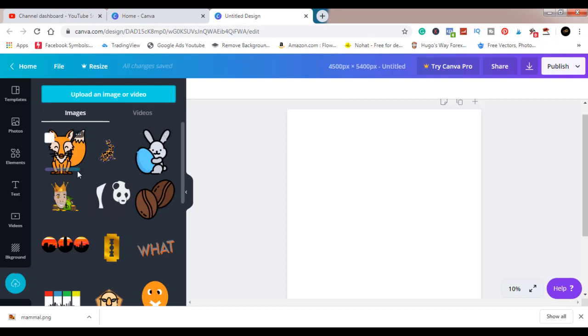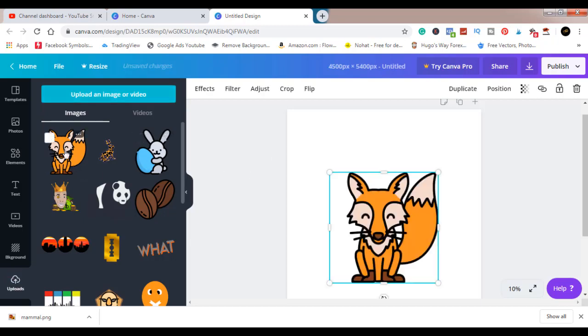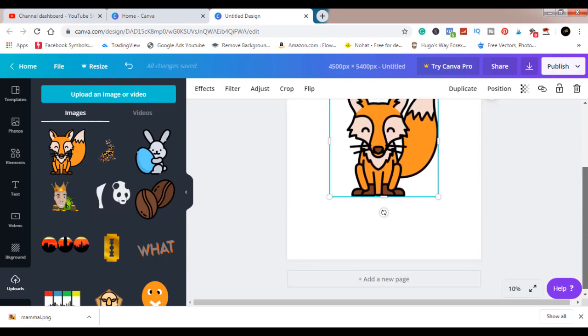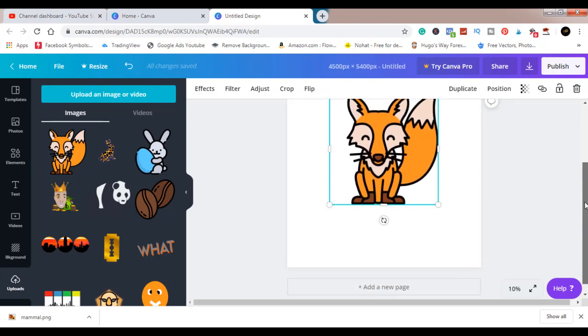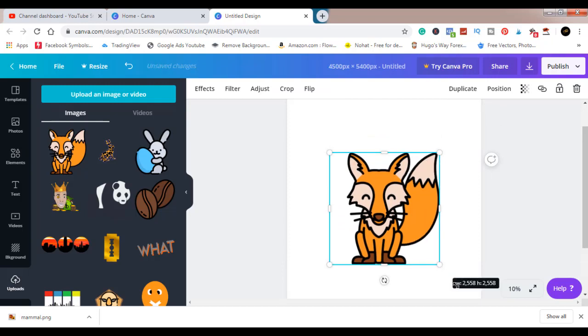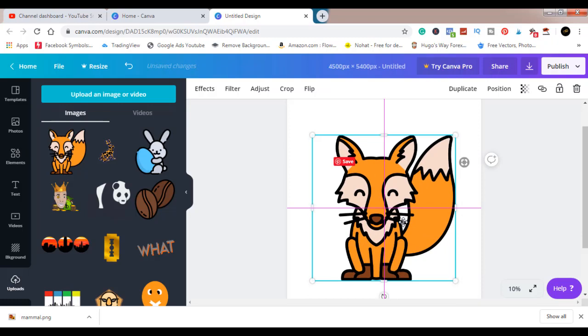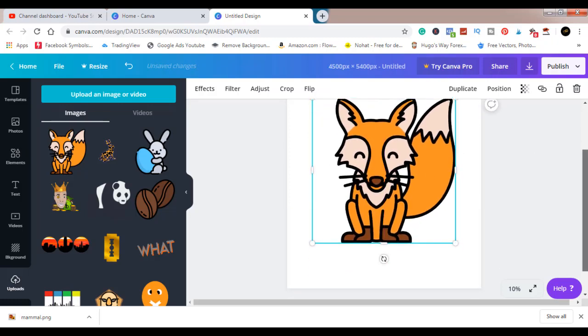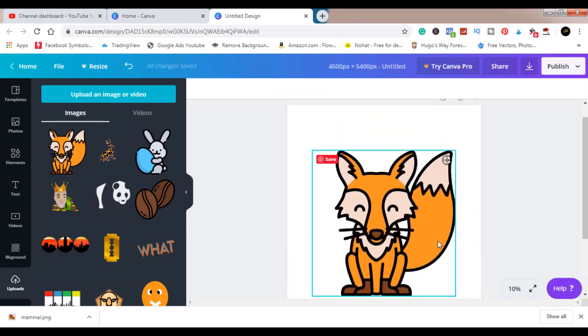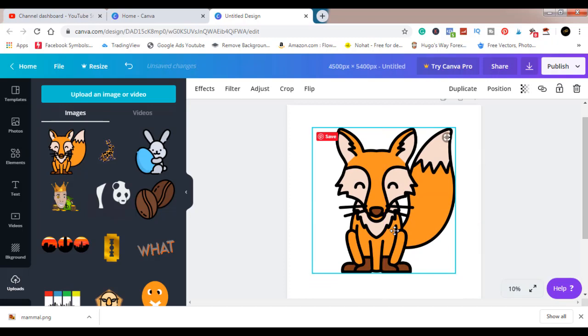As you can see, it's loading. Once it's done loading, we'll just click on it once. It will appear on our Canva, as you can see. To make it bigger and move it up a little, we'll highlight it, left mouse click, and drag outward to increase. Then we'll move this about. As you can see, this is the middle. I'm going to add a bit of something here, so I'll try and move it up a bit.